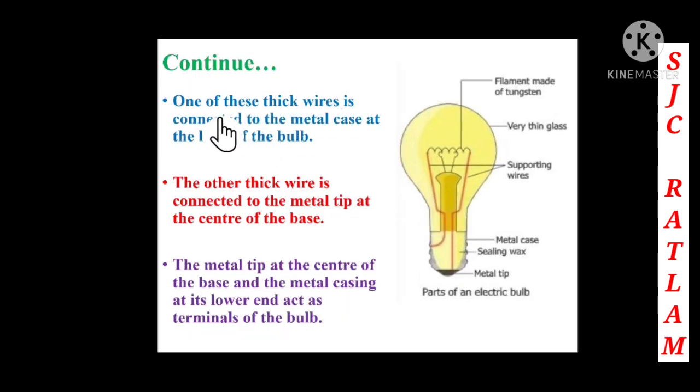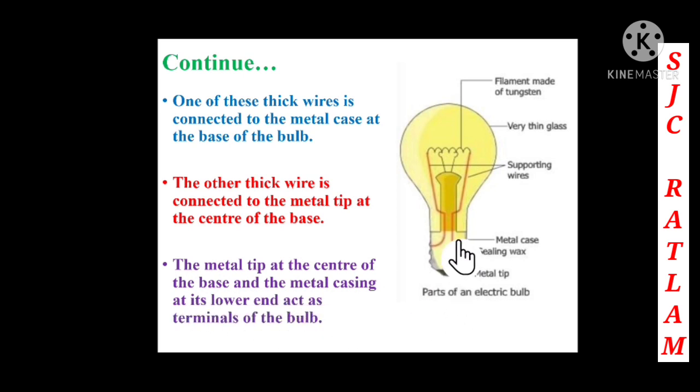Now one of these thick wires is connected to the metal case at the base of the bulb. You can see in this picture where it is connected, to the metal case at the base of the bulb, whereas the other thick wire is connected to the metal tip at the center of the base. The metal tip at the center of the base and the metal case at its lower end act as the terminals of the bulb.